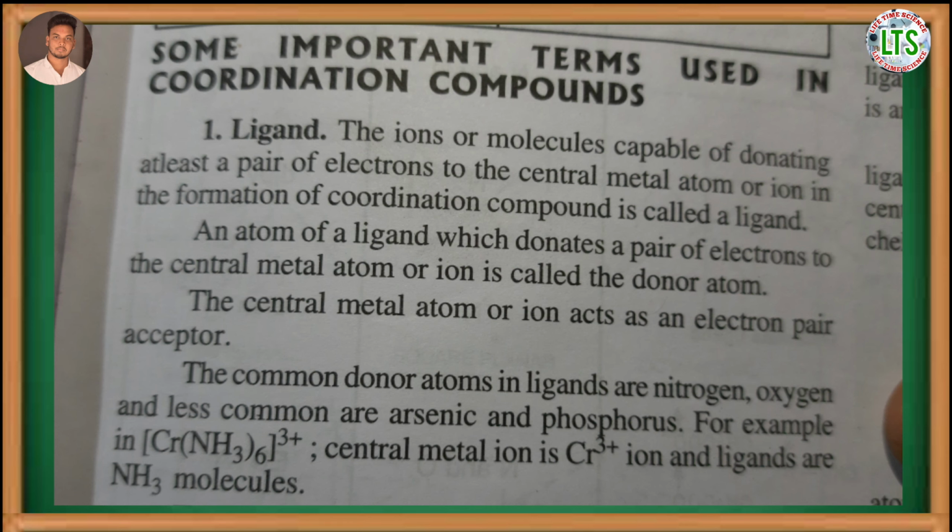An atom of a ligand which donates a pair of electrons to the central metal atom or ion is called the donor atom. The central metal atom is called the acceptor. The most common donor atoms in a ligand are nitrogen and oxygen, and less common donor atoms are arsenic and phosphorus. For example, in the complex [Cr(NH3)6]3+, Cr3+ is the central metal ion and NH3 molecules are the ligands.